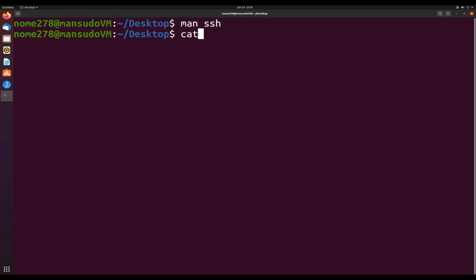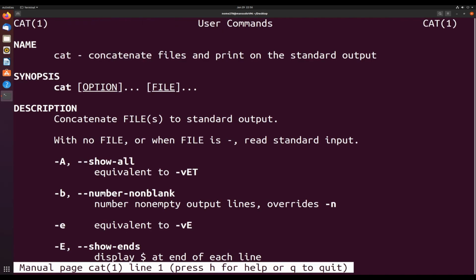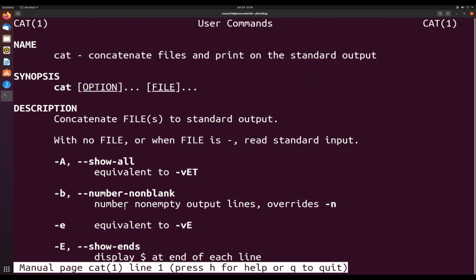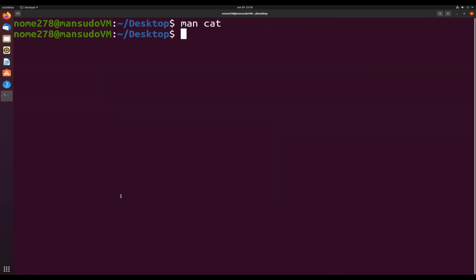How can you use man in an effective manner? Let's say you want to check out what cat does. So cat, as you know, is just to concatenate a file. You can type in cat, it'll read exactly what's in the file. But let's see what else it can do. So we can go into man here, cat, and it'll explain a little bit further what it does. There's not a lot of options here, but this will help you out if you are confused on what a command does exactly. It'll help you go through all of that.